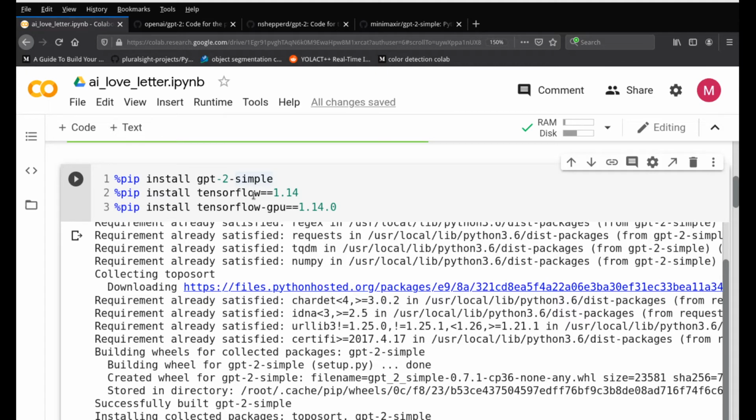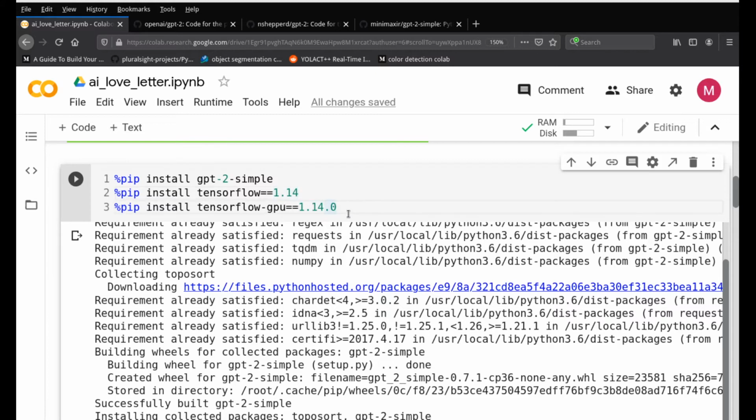And for this purpose, the GPT-2 Simple code, especially Max Woolf and Shepperd's code, was running on TensorFlow 1.x, not on the 2.x version. So you need to install the 1.14 version. For that purpose, you're going to do pip install tensorflow==1.14. And I tried it with the 2, it's not working out.